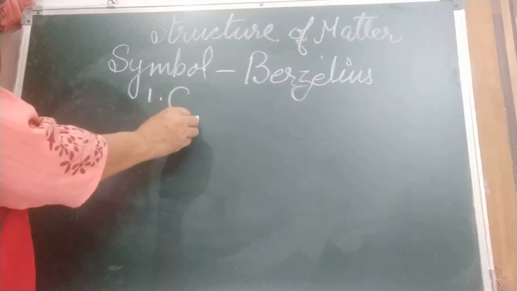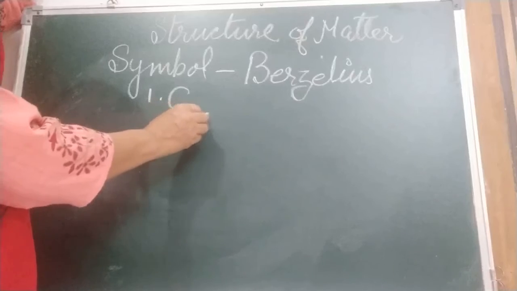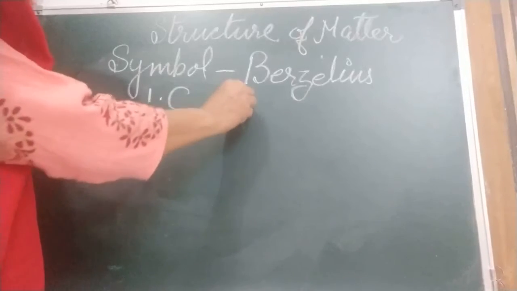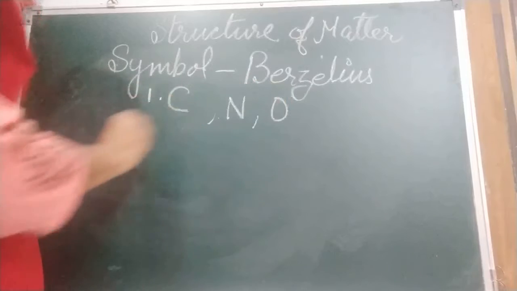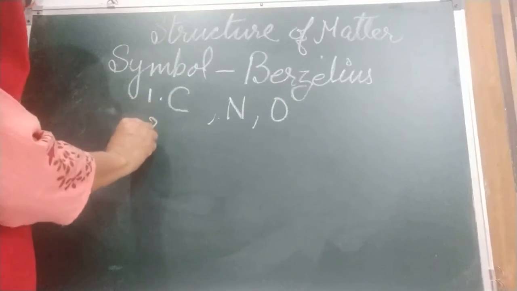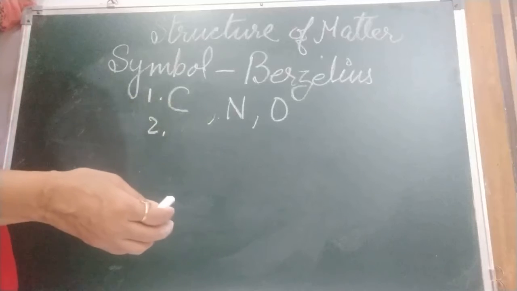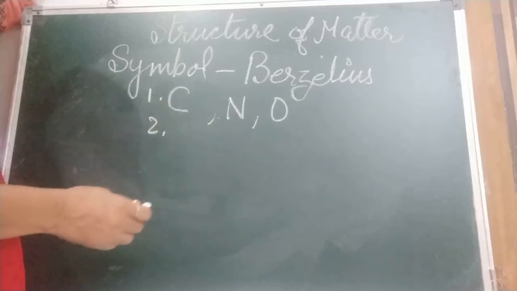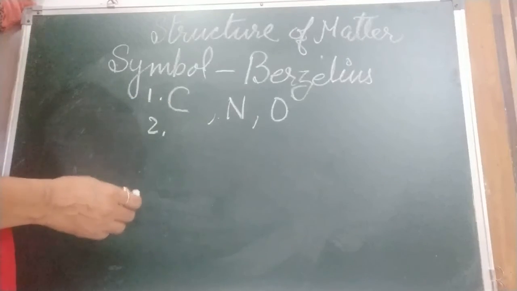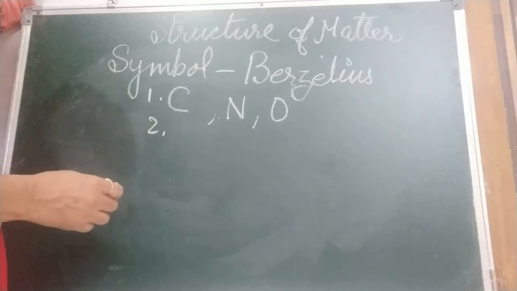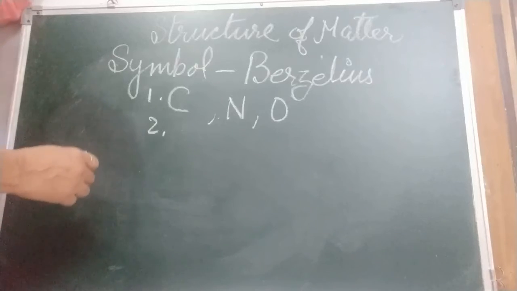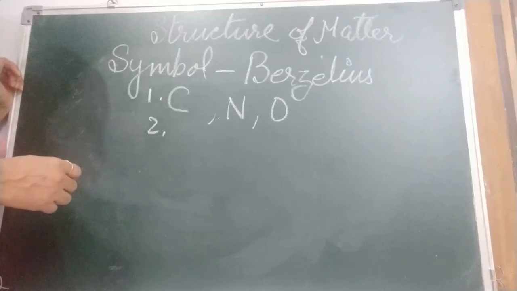For example, C for carbon, N for nitrogen, O for oxygen. But now the problem arises: some elements also have names that start with C, like calcium, cobalt.